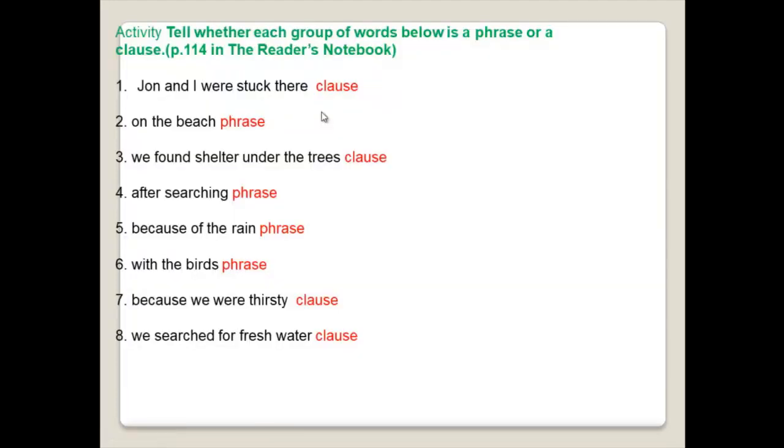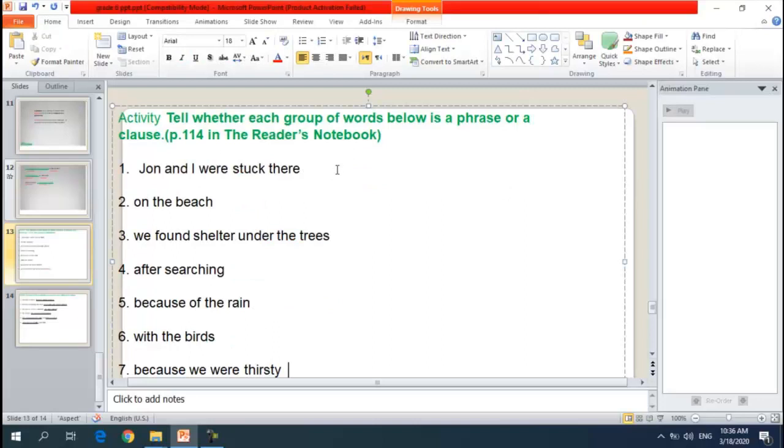Let's do some exercises on this concept. First one, John and I were stuck there. Where's the subject? John and I. And where's the predicate? Were stuck there. So is it a clause or a phrase? It's a clause. Let's write clause, using red color.